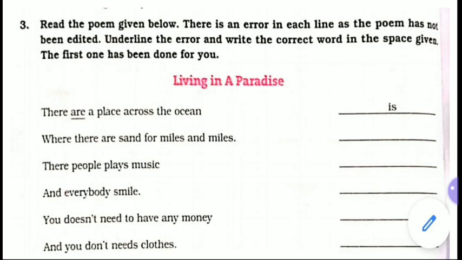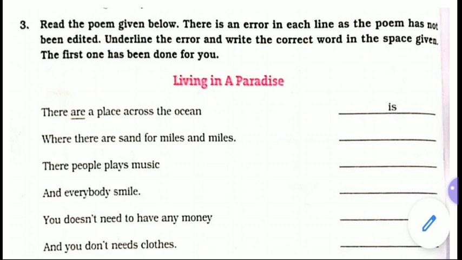Now question number 3. Read the poem. This is the third number of Do It Yourself. Read the poem given below. There is an error in each line as the poem has not been edited. Underline the error and write the correct word in the space given. The first one has been done for you. Now look at "Living in a Paradise": There are a place across the ocean. "Are" is wrong; the answer is already given here. First one is done for you. Now from the second, you have to do it yourself.